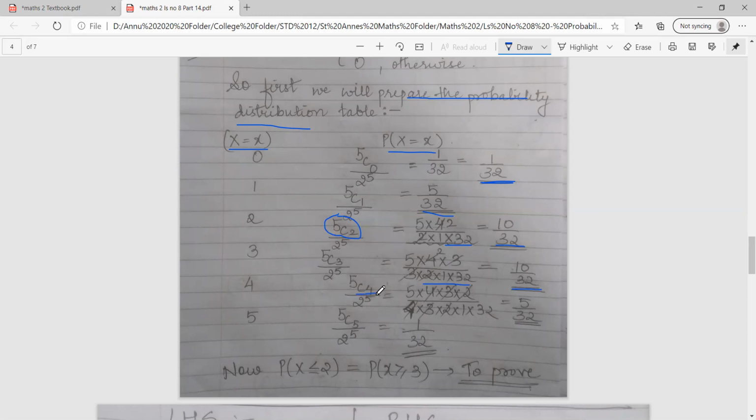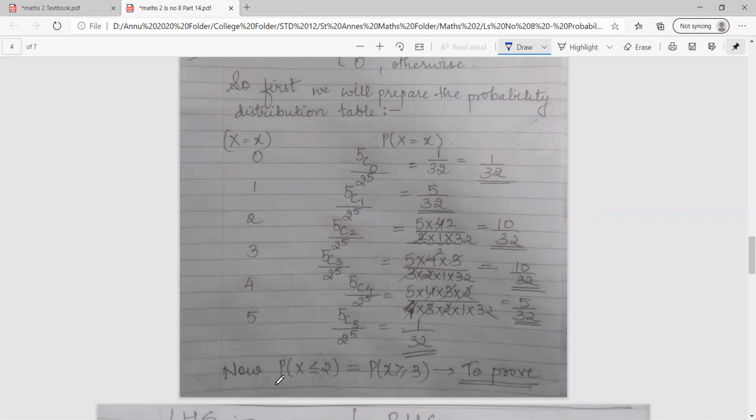5C4, 5432 upon 4321 into 32. I get the answer as 5 upon 32. Last but not the least, 5C5 is nothing but 1 upon 2 raised to 5 gives 32. So now you are ready with the probability distribution table. Now you can pick up left hand side and right hand side.